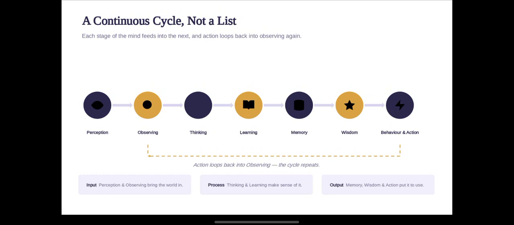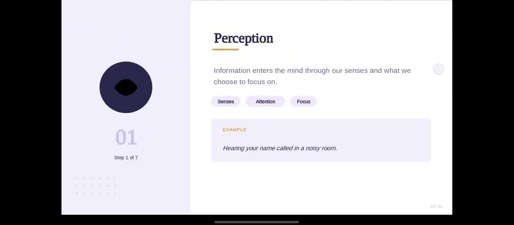In simple words, our input is perception and observing, the process of the mind is thinking and learning, and then our output is memory, wisdom, and the actions we take in real life. The first thing is perception.